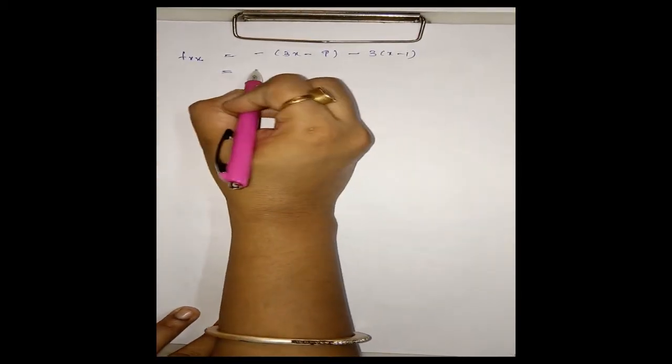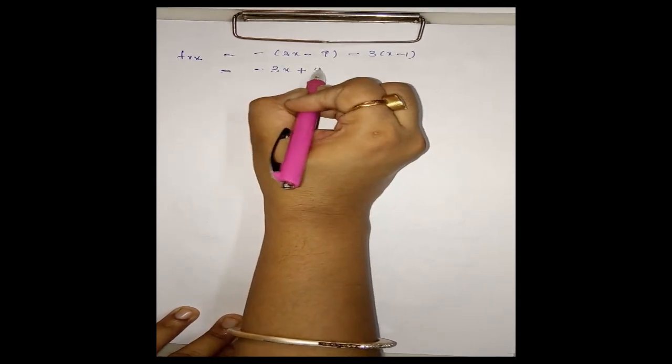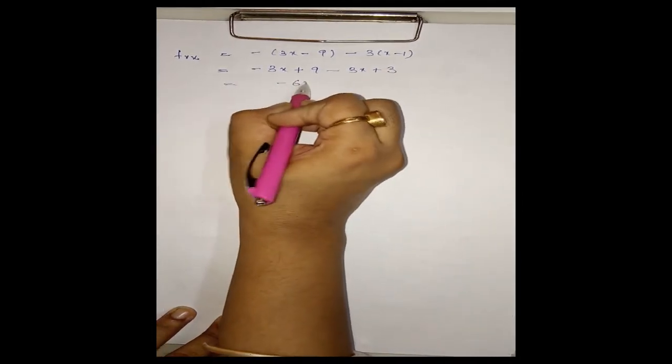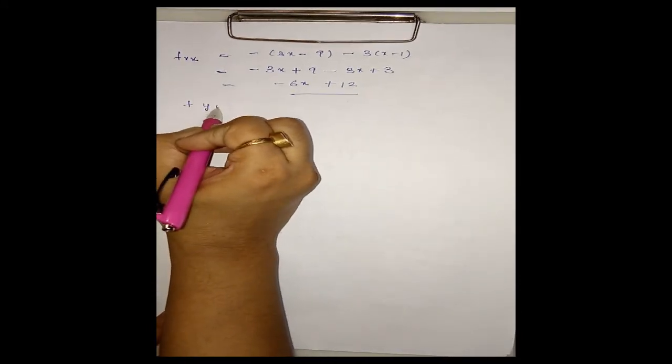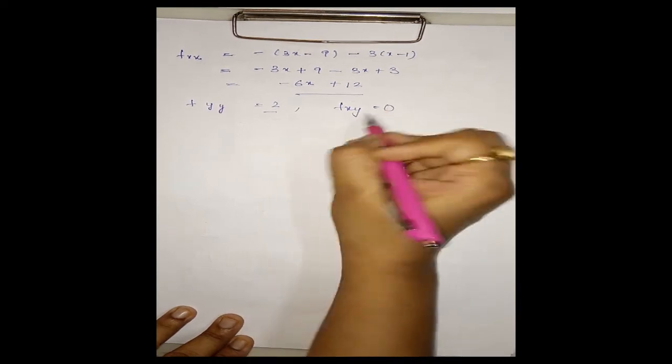On simplification, this will give us −3x + 9 − 3x + 3, that is, −6x + 12. In the same way, fyy is 2 and fxy is 0.